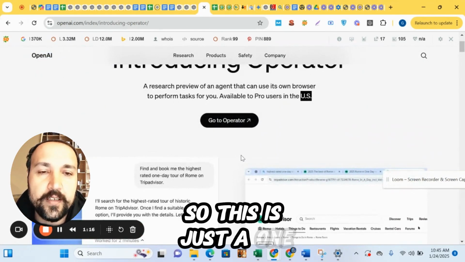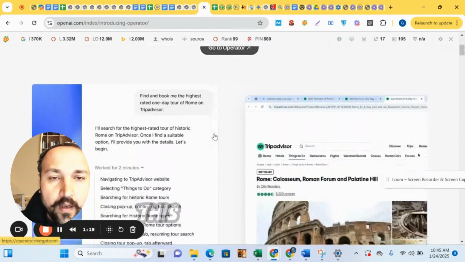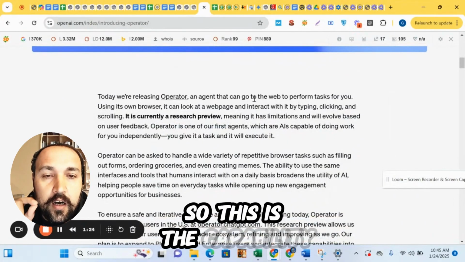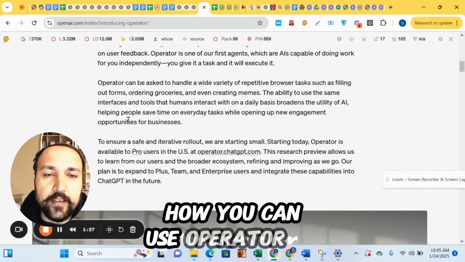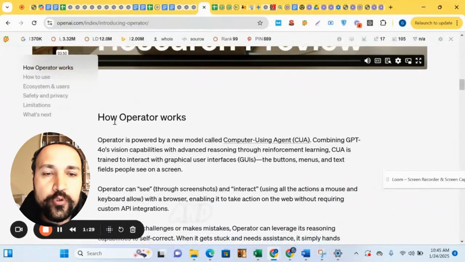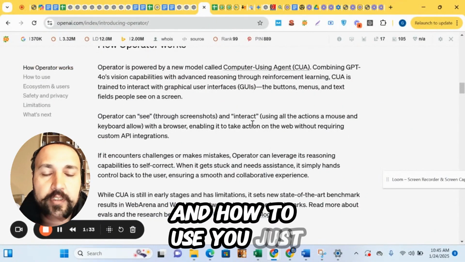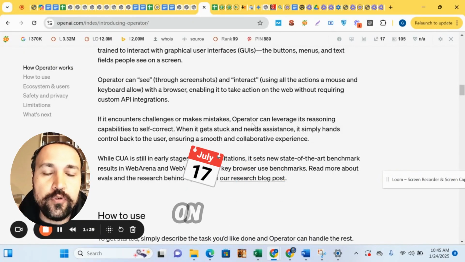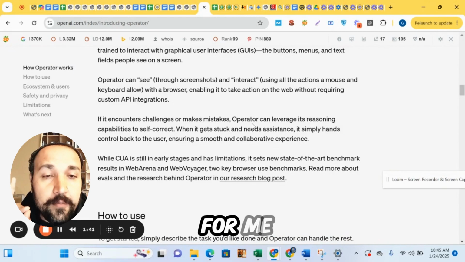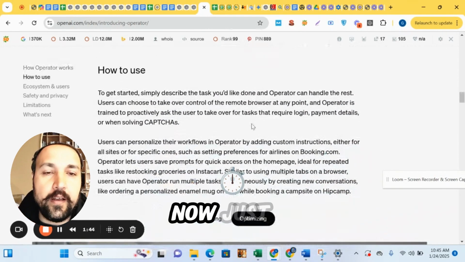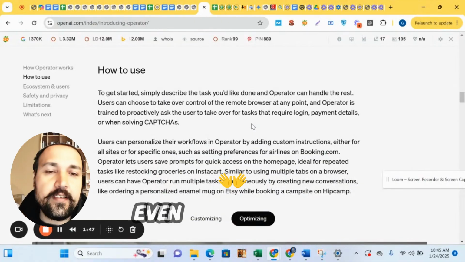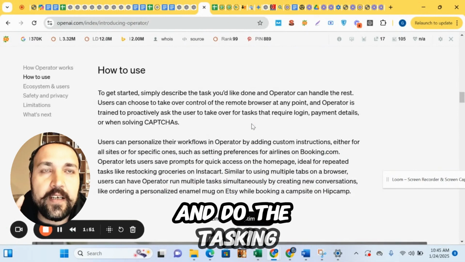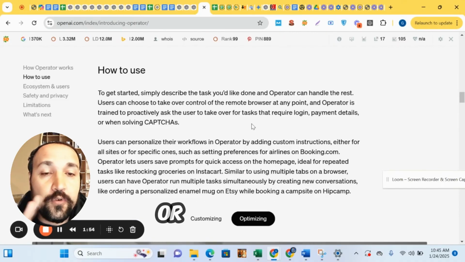This is just one thing, and in the coming days, this Operator and agent will be doing more tasks. This is the capability of how you can use Operator for your daily tasks and how to use it. You just have to give the prompt, like book a restaurant for me in this city on this date, or book a flight for me. These types of tasks are now done just by prompt. The Operator will open a browser for you and do the tasks. You don't have to move the mouse or anything.